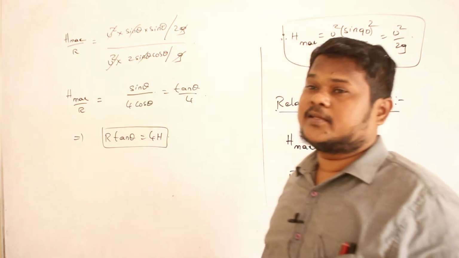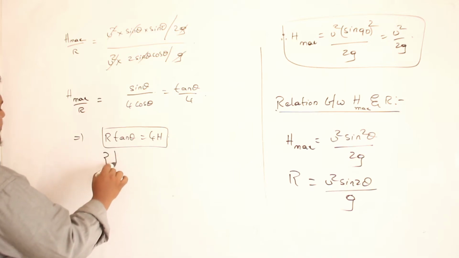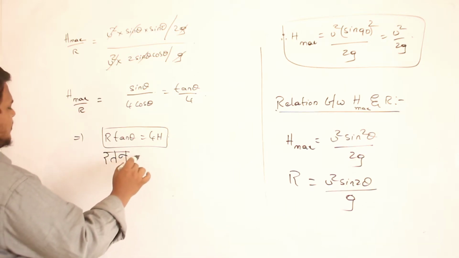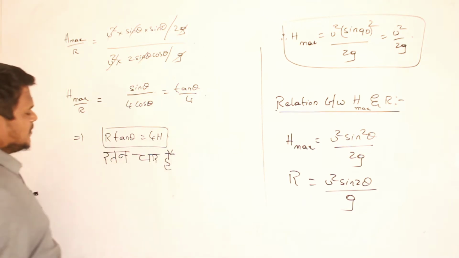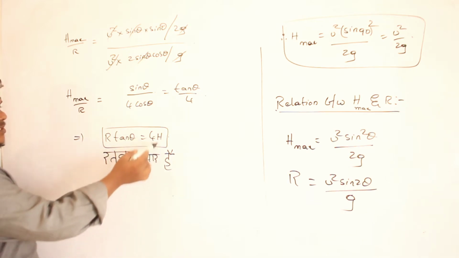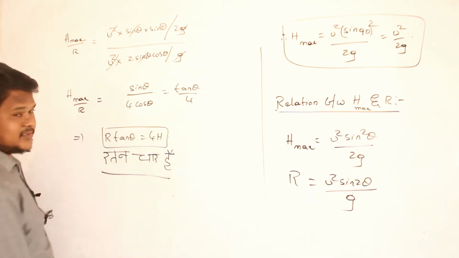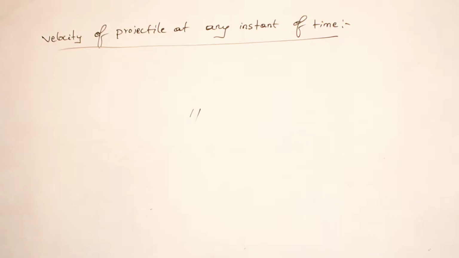Ratan char hai in Hindi. R tan theta, 4 char, H high. There are 4 Ratans in the class. Ratan number 1, Ratan number 2.